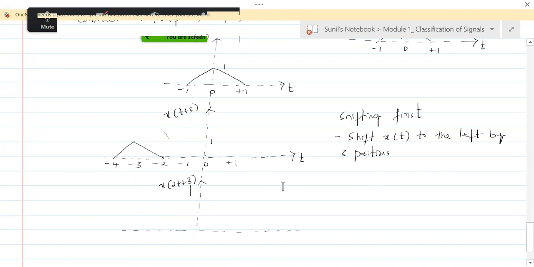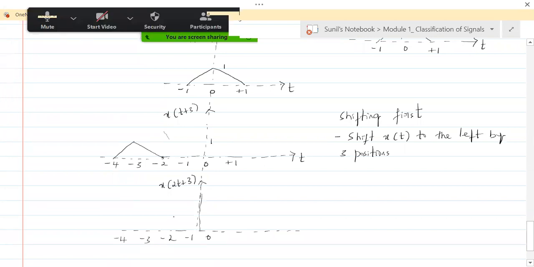How did we do it there? So this -2 will be divided by 2 and this -4 also you'll be dividing by 2. So that means now it would be ranging from where to where? Yeah, tell me. -2 to -1. Yeah, that's it. So this is what the scaling is.